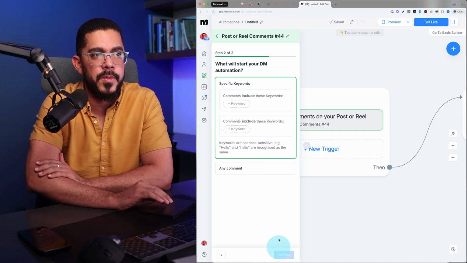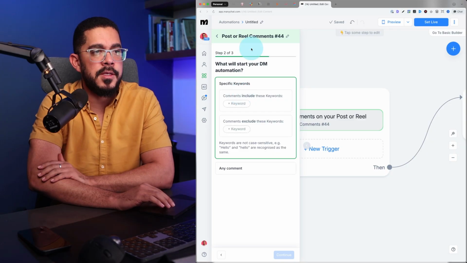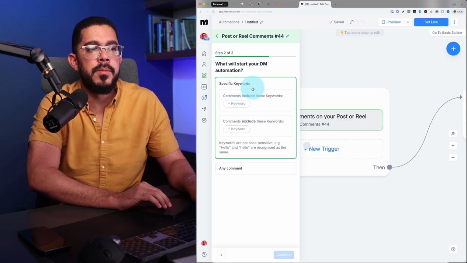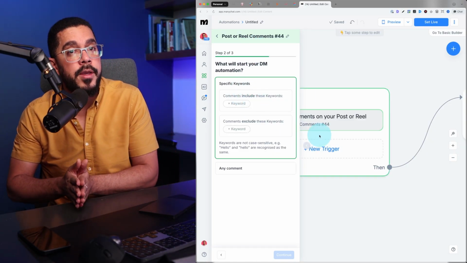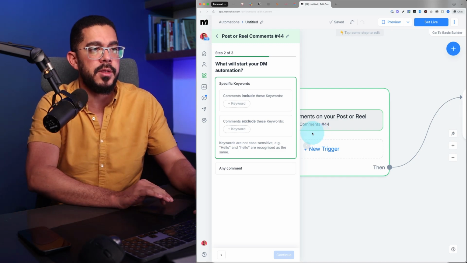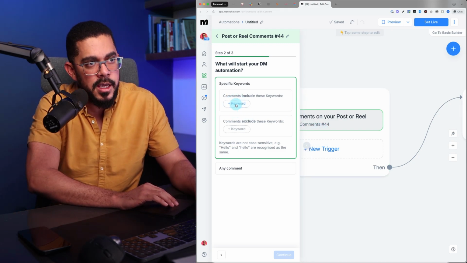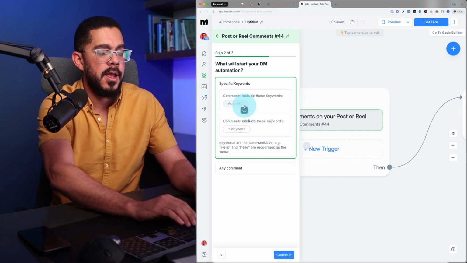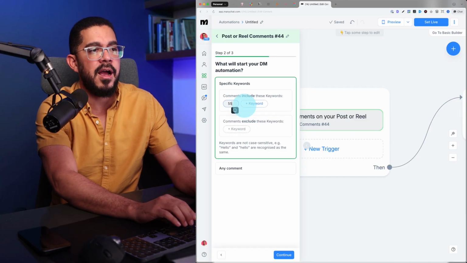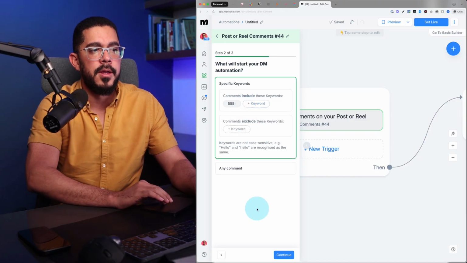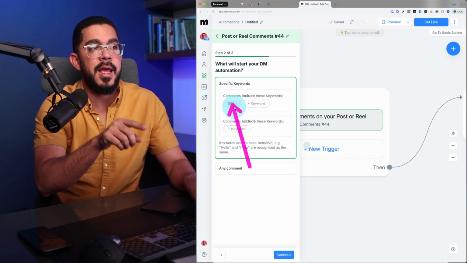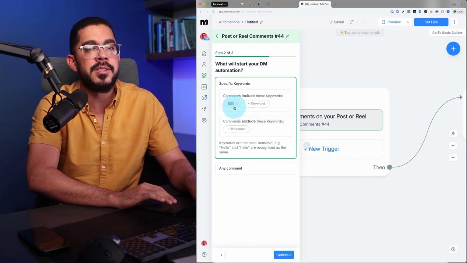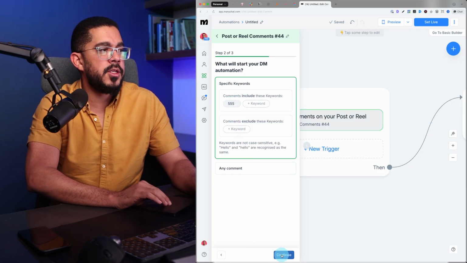Then click continue. Once you're done with that, you're going to decide on which keywords are going to be triggering this automation. That means that you can select one or more keywords to trigger the same automation. And the way that works is just click this little keyword button and add the text. And let's just put the keyword 555. Good. Anyone that comments the word 555 will trigger this automation and ManyChat will send them everything you tell it to send the user. Once you're done, just click on continue.